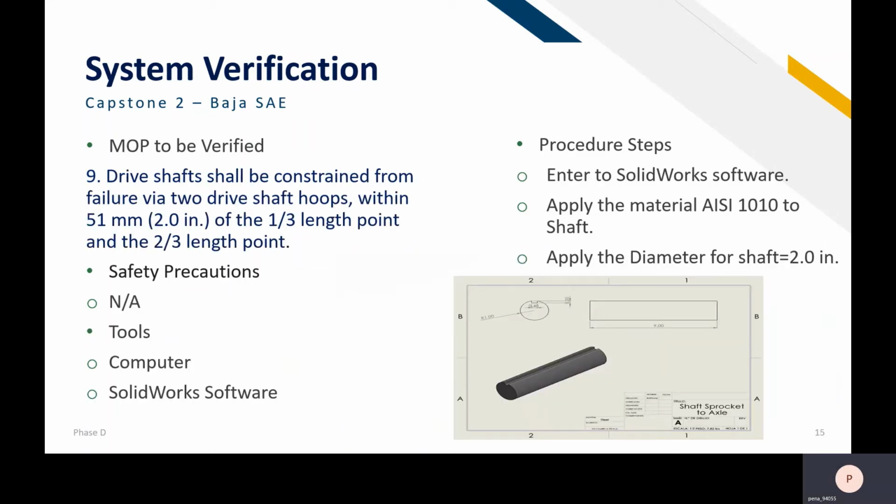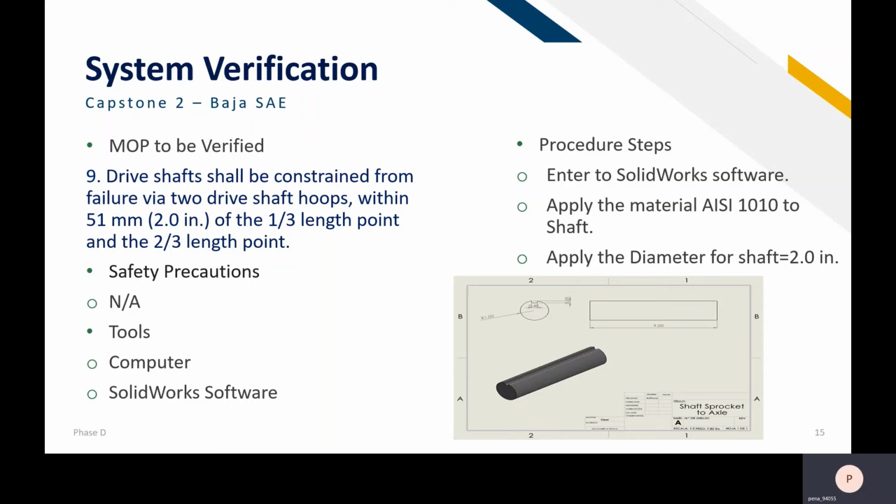System verification for the powertrain drive shaft: the shaft shall be contained and powered via two drive shaft hooks within 51 millimeters or 2 inches of the 1/3 length point and the 2/3 length point.